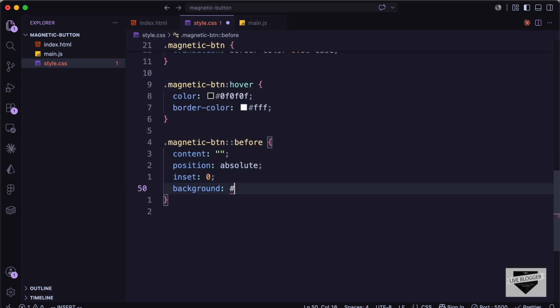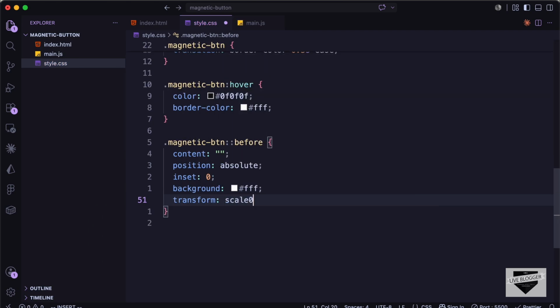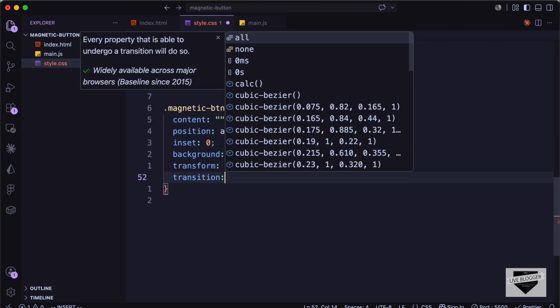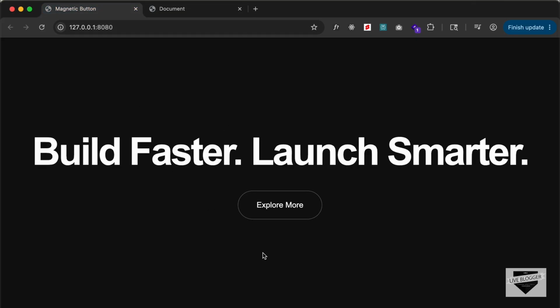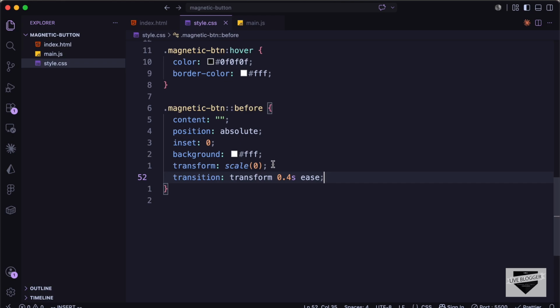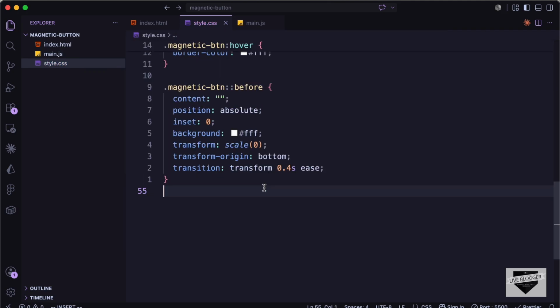Let's set the background color to white, and by default let's set the transform to scale(0), and let's add a transition. Let's set it to transform 0.4 seconds ease. Here we can see when we hover over this, the transform is happening from the bottom, so it scales in from the bottom. So we also need to add a transform-origin. So let's type transform-origin. Let's set it to bottom. Right now let's add the hover effect for the before.